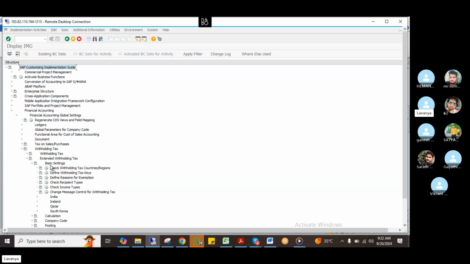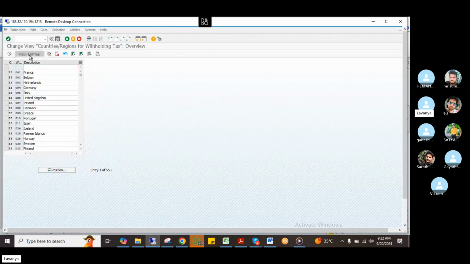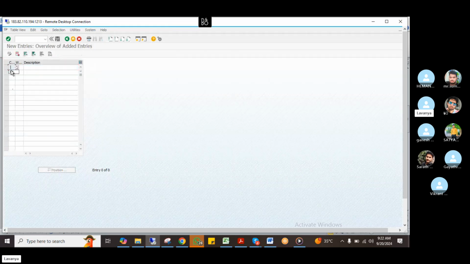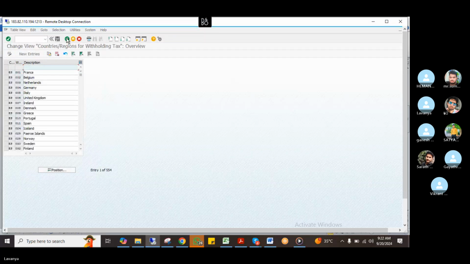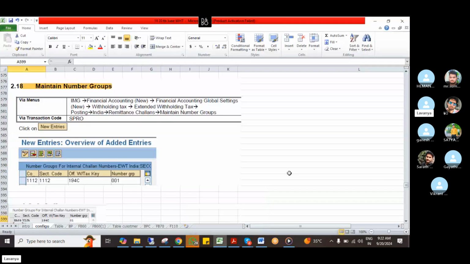Okay, the first configuration I told you: check the withholding tax country. If you go here and choose new entries, you have to update India, and you can update the withholding tax also as India. If you want to create state wise, you can, otherwise you can give India only as the description. You can say withholding tax Vijayawada like that, or withholding tax India. I'm just informing the system that I'm using withholding tax in this country. That's it. This is the first step.